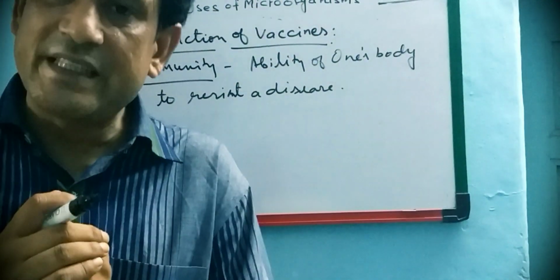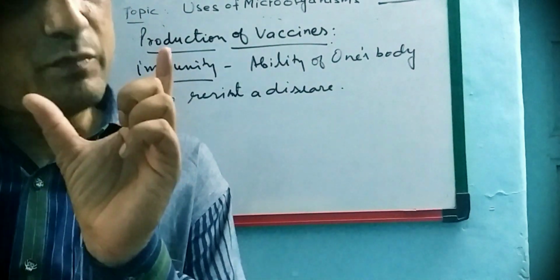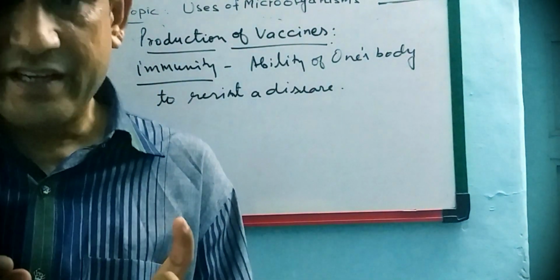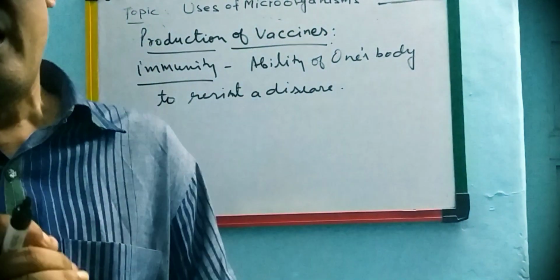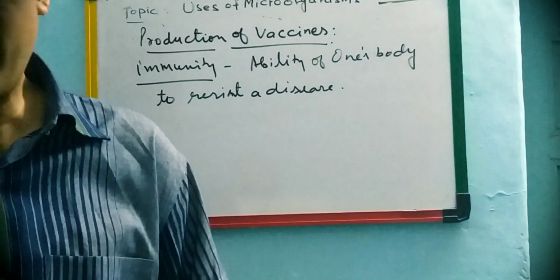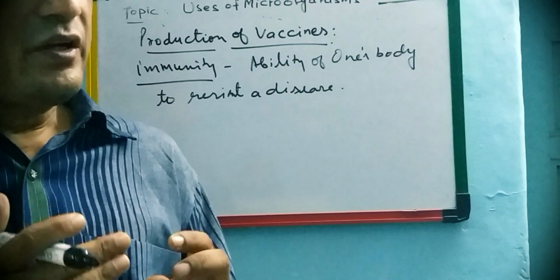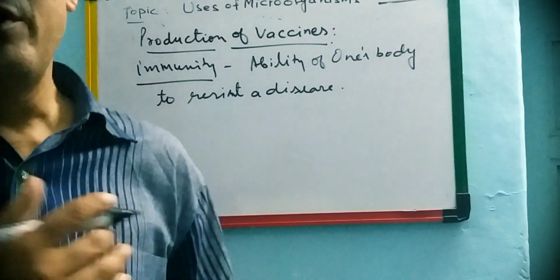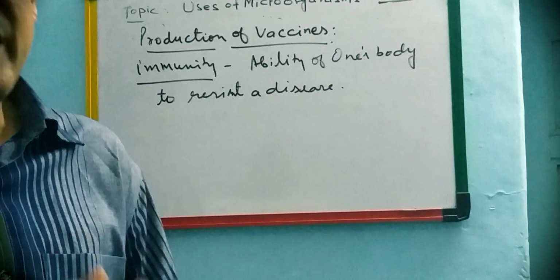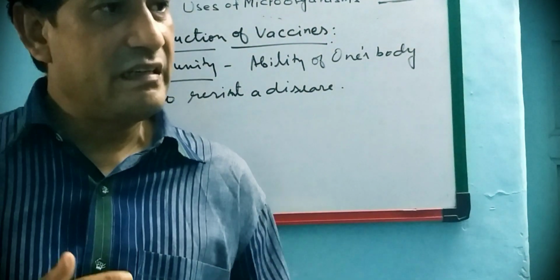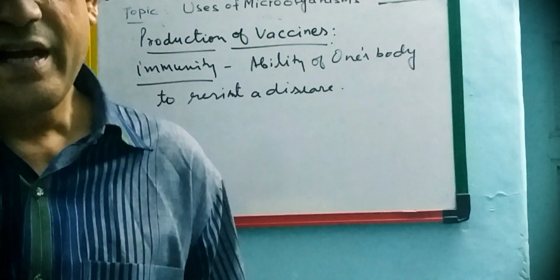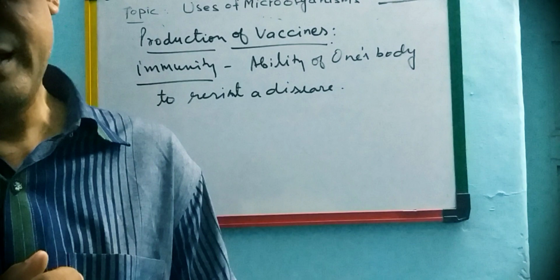So what is a vaccine? A vaccine is a small dose of weakened disease causing microbes, particular microbes of that disease. They are used to stimulate immune response, which means to increase the antibodies in our body against that particular disease.